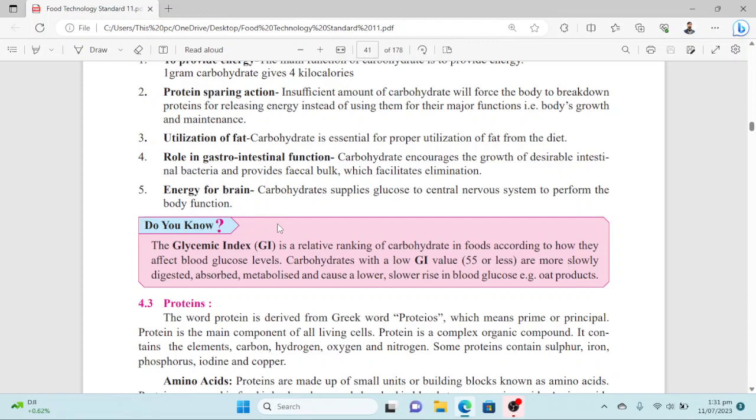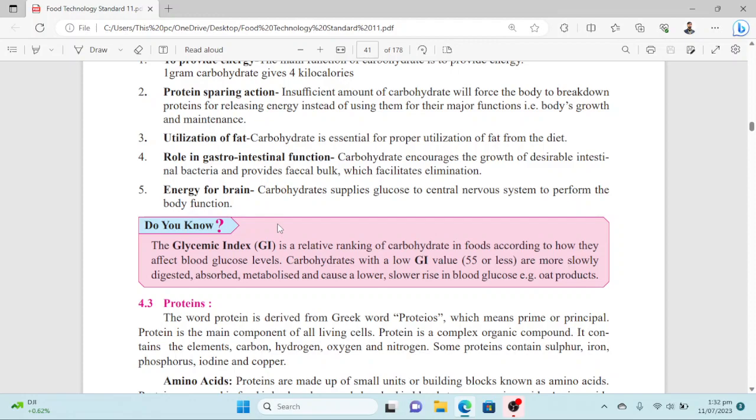Carbohydrates that have a high glycemic index, considered more than 70, can cause a rapid increase in blood sugar level, while there is a range of medium glycemic index values and low glycemic index values. Carbohydrates with a low glycemic index value, considered 55 or less, are more slowly digested, absorbed, and metabolized, and cause a slower rise in blood glucose, like oat products. So this is what glycemic index is.